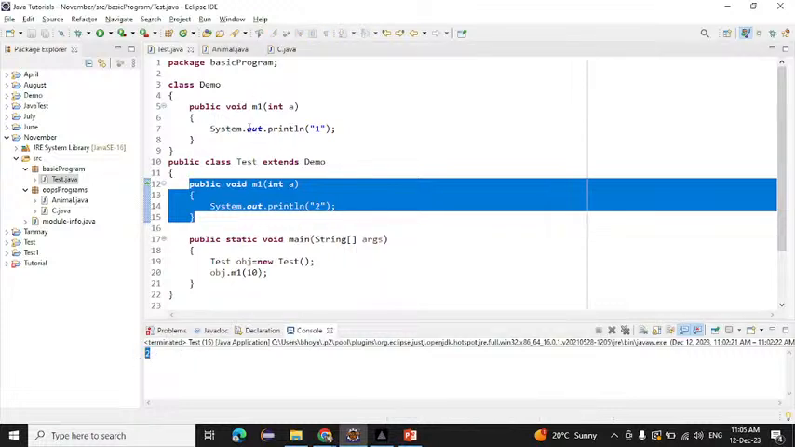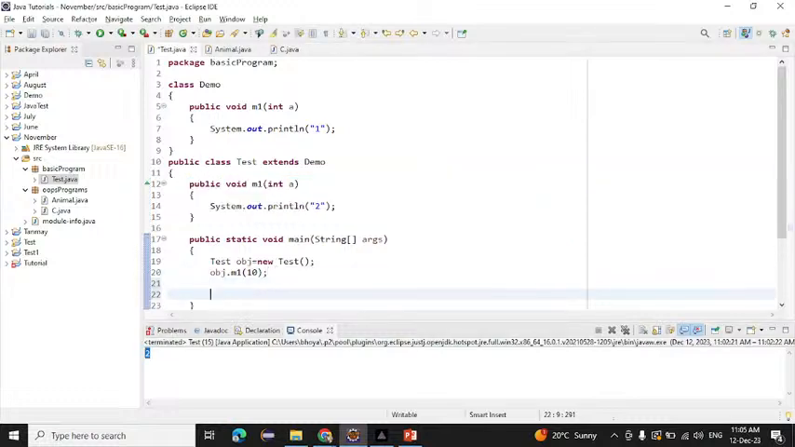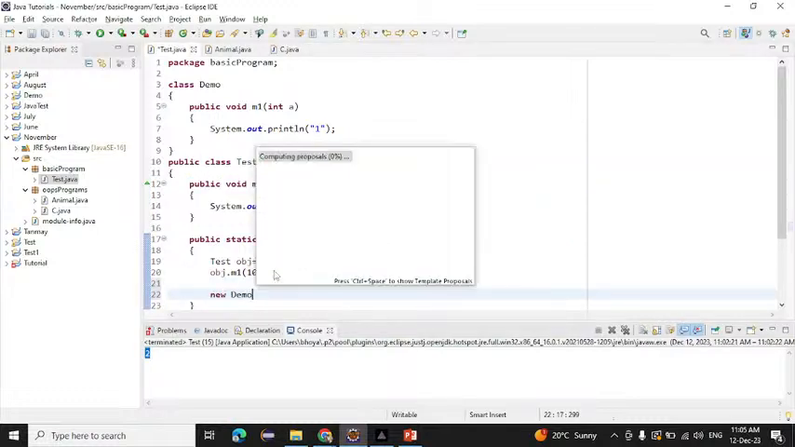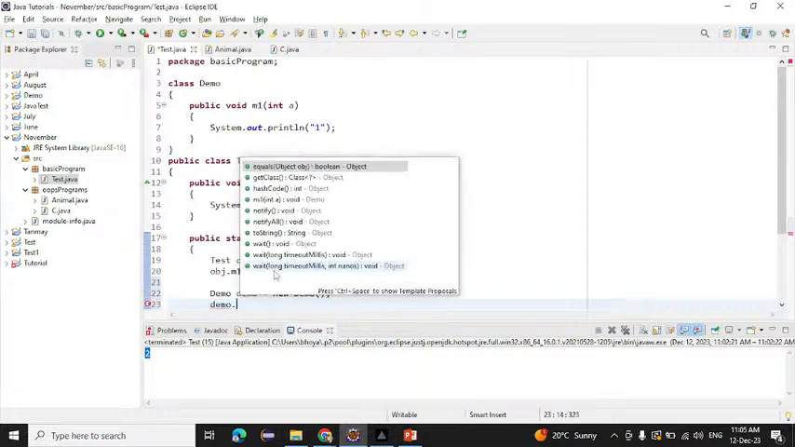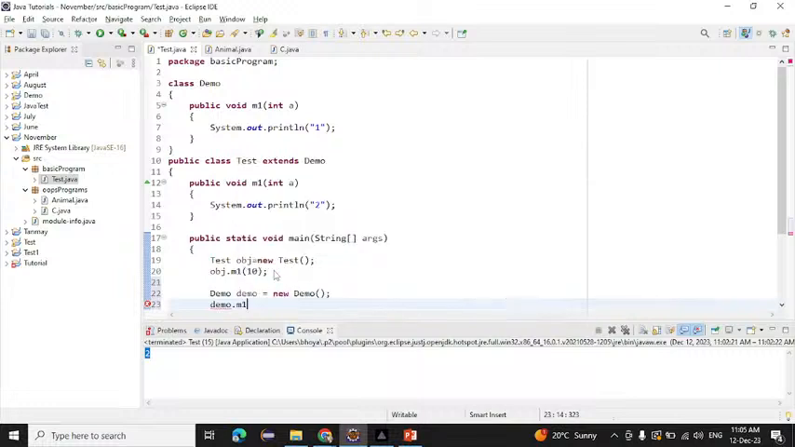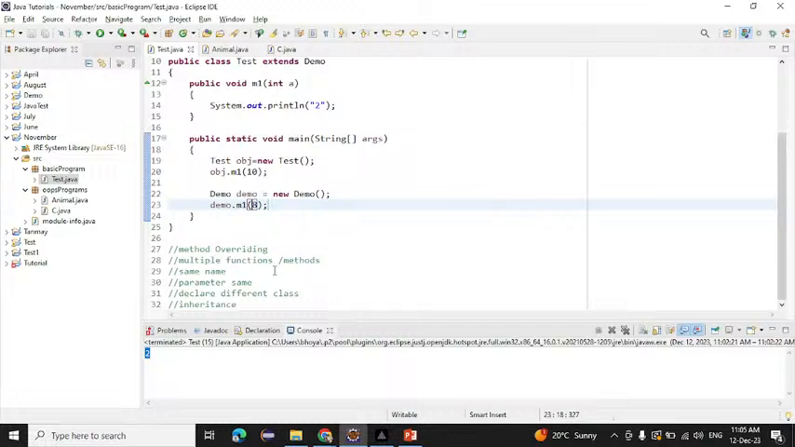Now if I want to call the parent m1 method, how will we call that? Simply we have to create an object of the demo class. With the help of the demo class object, we can simply call the m1 method right here. Now what will be the output we will get? 2 and 1 we will get. If I run this one here, 2 and 1 will be printed on the console.